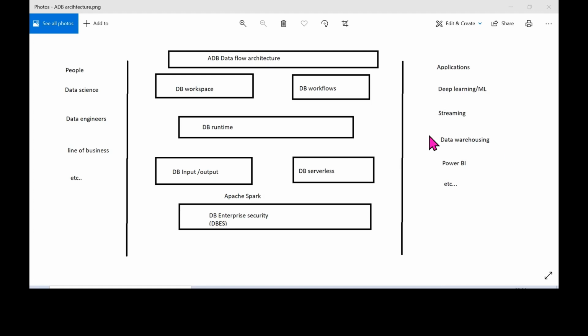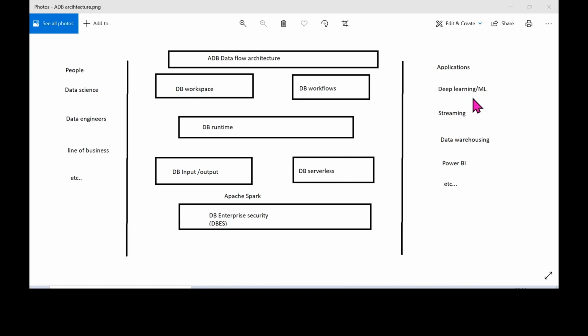We also have data warehousing concepts, where we mainly deal with SQL related services, statements and queries. So the refined data we'll give to data warehousing, streaming data services.